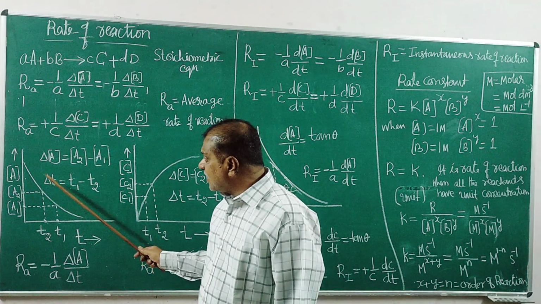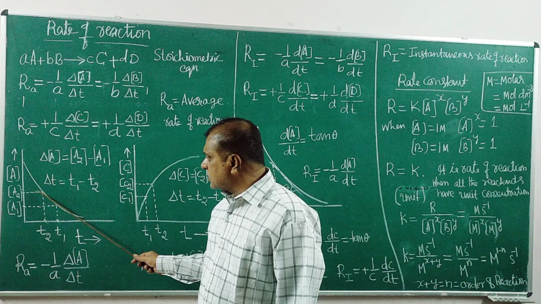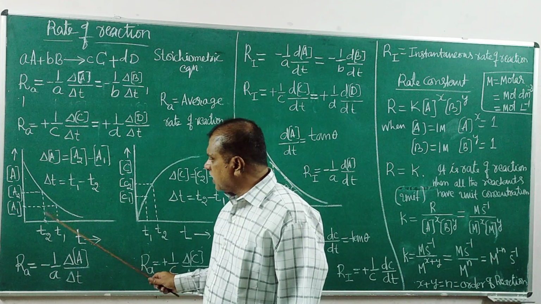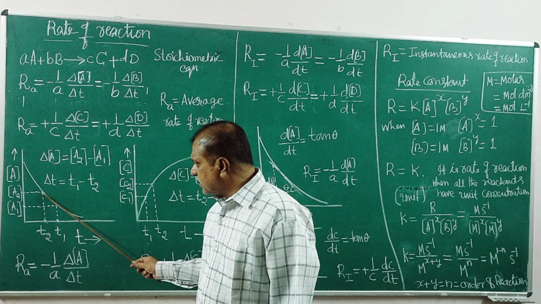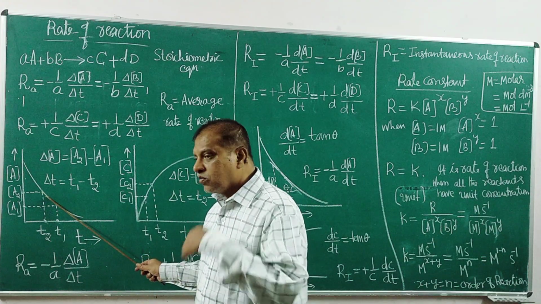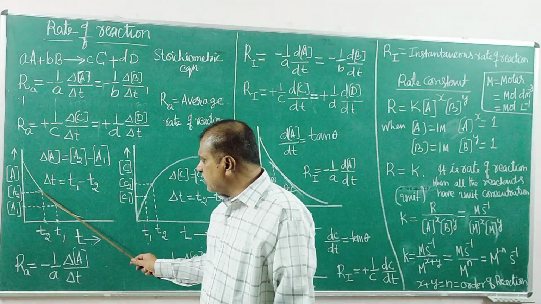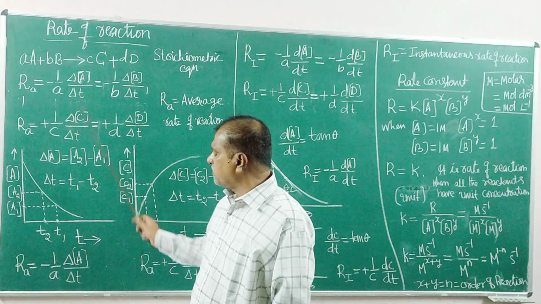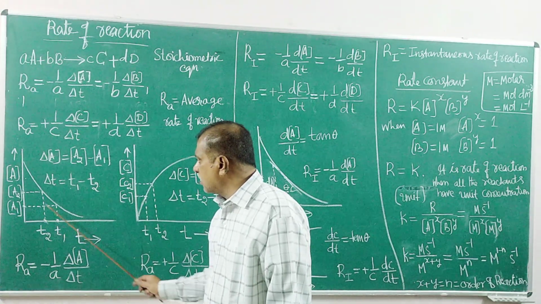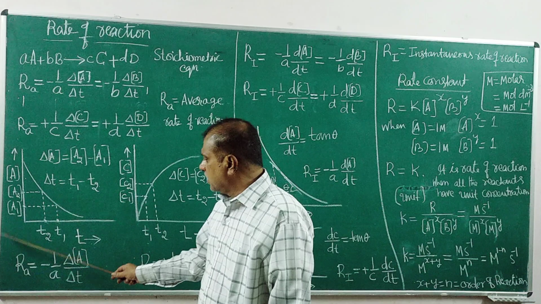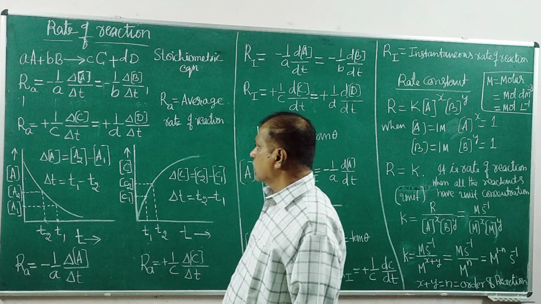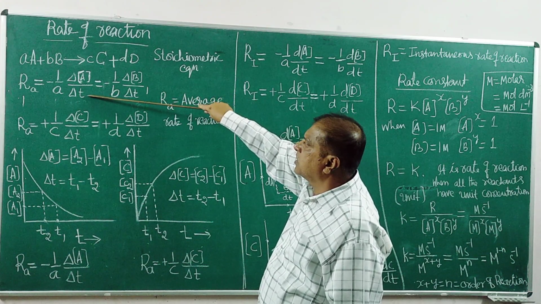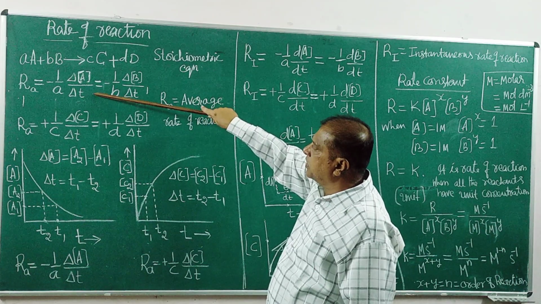Here, what we have calculated is the rate of reaction, a mean value between these two times, because we have a rate of reaction at this point, at this point one more rate of reaction, at this point one more. There are different rates of reactions. Between these two, we are taking the mean. It is a mean rate of reaction or average rate of reaction between these two intervals or between these two concentration terms. That is why it is called average rate of reaction. The mathematical definition for that is an integral, an integration.